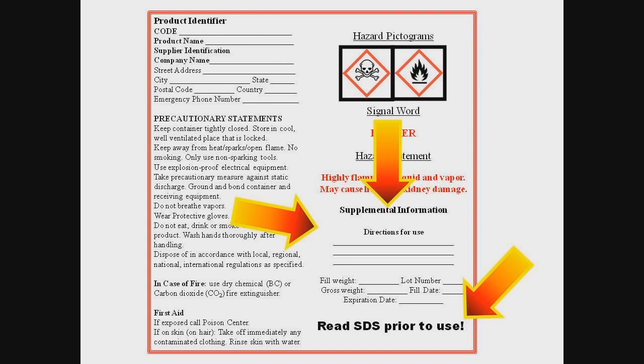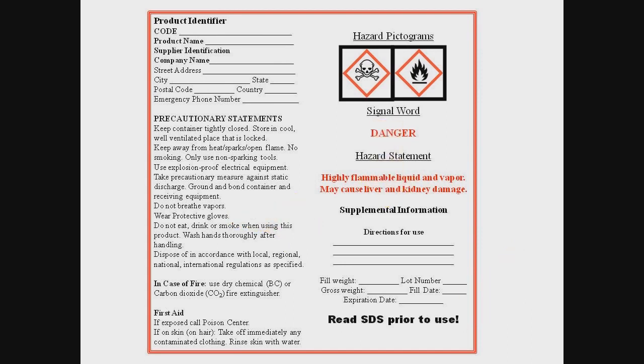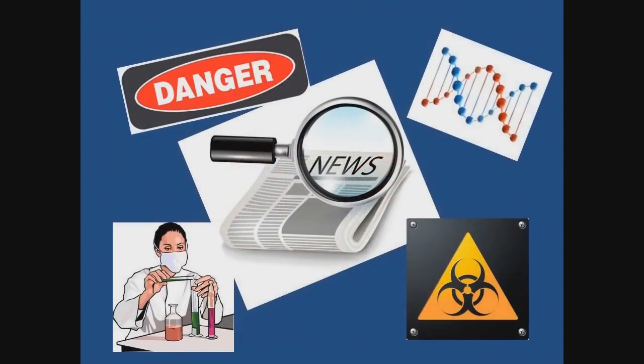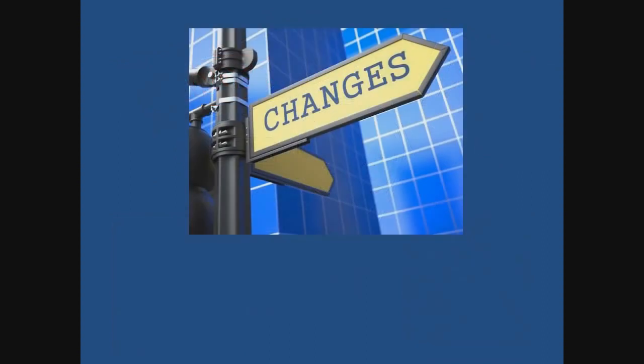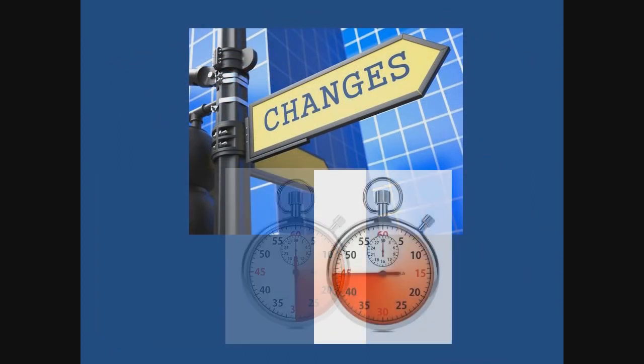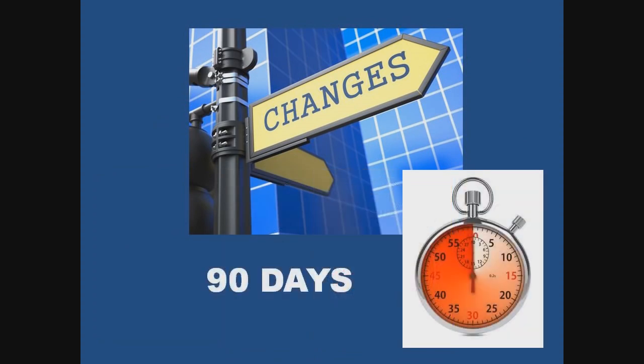If a chemical manufacturer, importer, or distributor becomes aware of a new hazard for a chemical they produce, they have 3 months to update the label and the safety data sheet for that product or chemical. For example, if new research finds that a product was recently found to be carcinogenic, the chemical manufacturer, importer, and/or distributor will have 3 months from the time they are aware of the carcinogen health hazard to change the label and safety data sheet for the chemical to include the new health hazard carcinogen information.